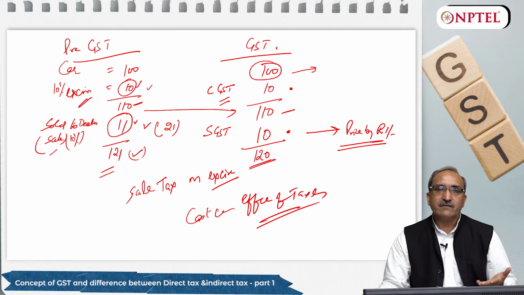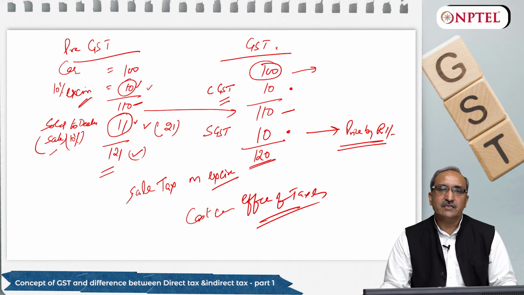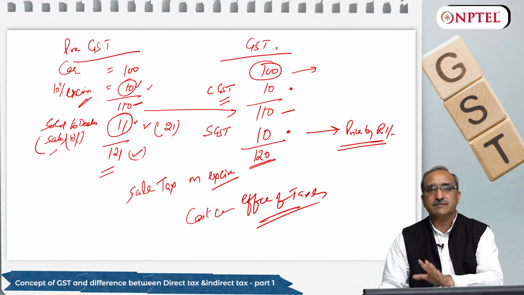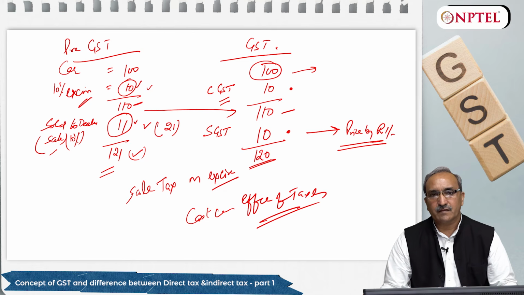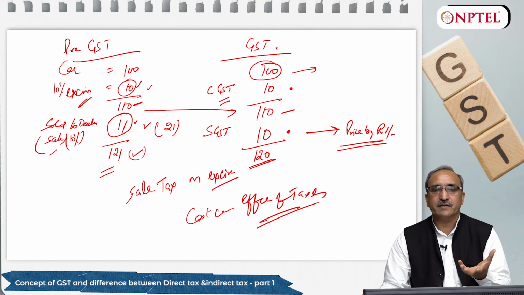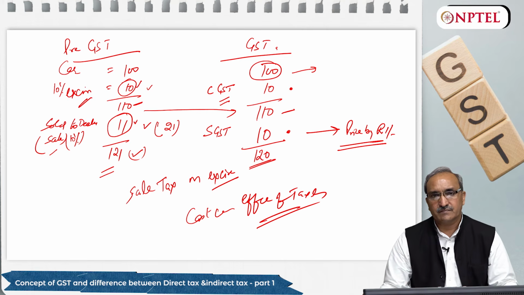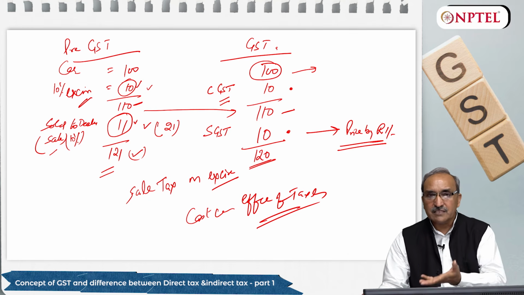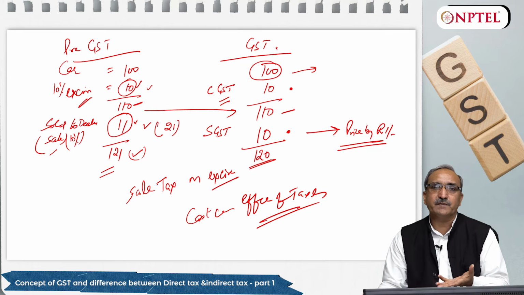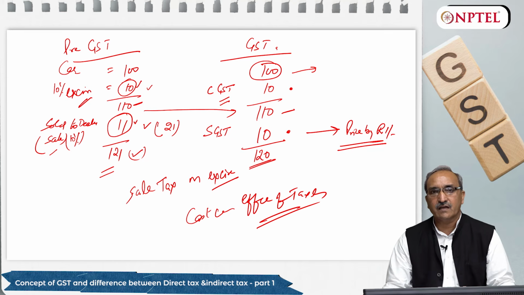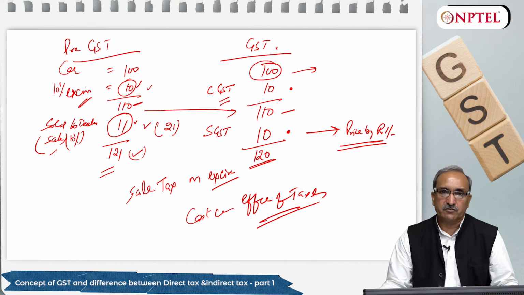So how will it impact our economy? See, when the consumer is saving this much amount, definitely he will have surplus money with him, and he will spend it on other sectors, other goods. By having this mechanism of pricing, his purchasing power will increase, and he will purchase more and more goods.